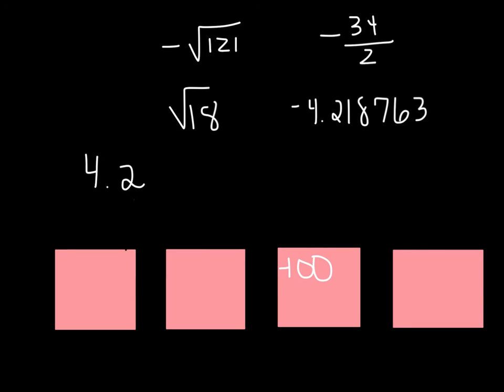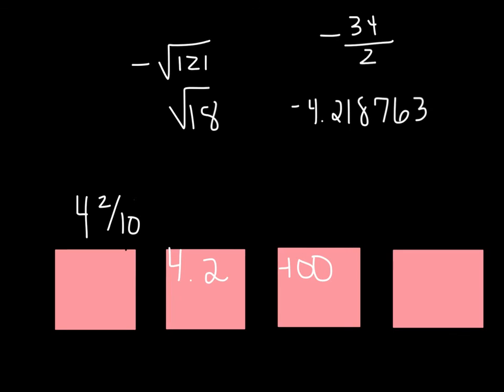4.2 is a rational number because it can be written as a fraction. It would be written as 4 2/10 if I wanted to write it as a fraction. So the box that best fits is a rational number but not an integer, because integers cannot have decimals or fractions in them. Negative square root of 121. Well, I do know what the square root of 121 is. The square root of 121 is 11. So the negative square root of 121 is really the same as negative 11, which is an integer. So I'll put it in the third box.